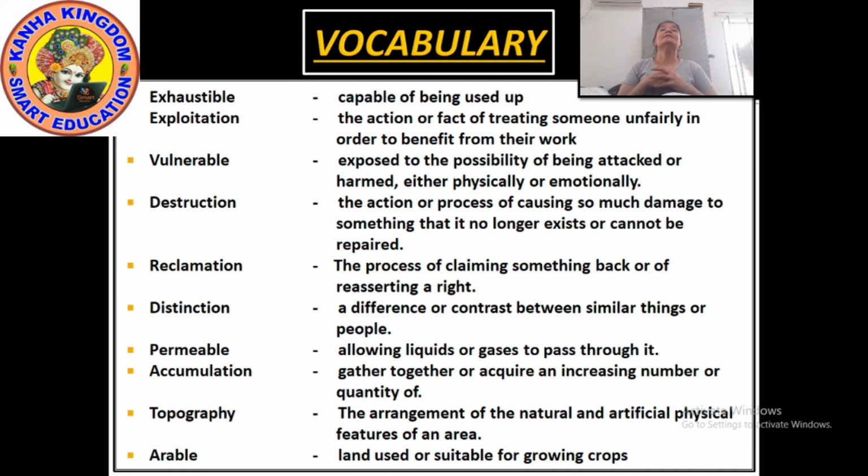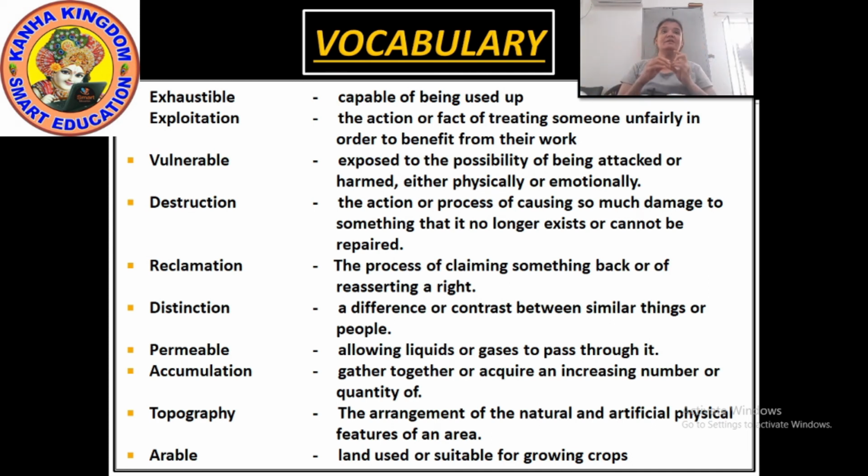Topography means the arrangement of the natural and artificial physical features of an area. And the last is arable. Arable means land used or suitable for growing crops.